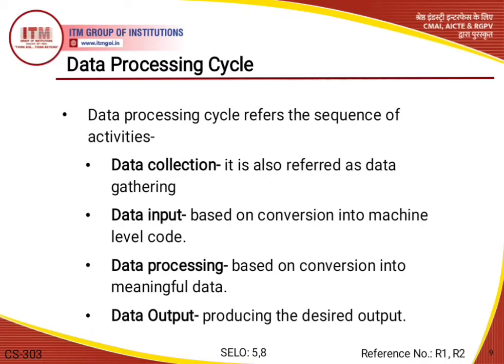Now the next method is data output. Here it is producing the desired output. That means after using these steps, finally the output is represented. This is the final activity in the data processing cycle, which just represents the desired output. And here the information can be distributed to the target group or stored for future use. So we can represent the data processing cycle by using these 4 steps.